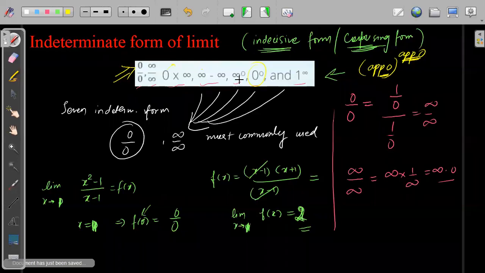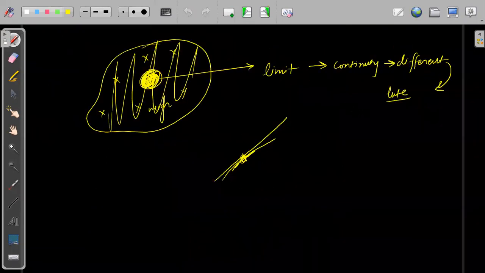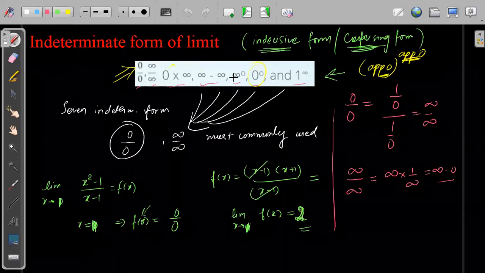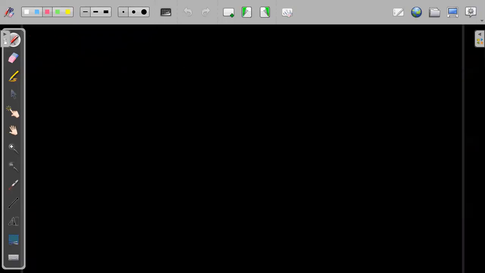Understood? Infinity to the power 0. This 0 is approaching from the positive side or from the negative side. Remember, these are all values approaching. Infinity to the power 0: don't think that infinity to the power 0 will become 1. Why can't I say it is 1?